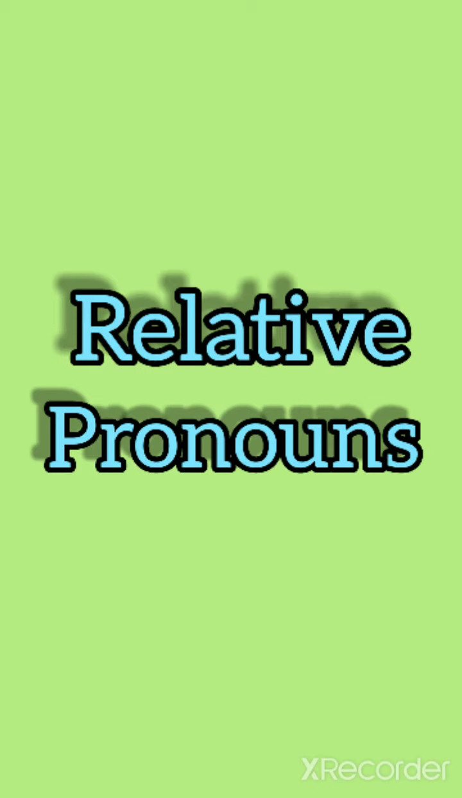Let's talk about one example. You gave me a gift. The gift was beautiful. Now we will convert this into a relative pronoun sentence: The gift that you gave me was beautiful. Here, that is relating to the gift. The gift is a type of noun, and that is relating to the gift. Now we will study relative pronouns in detail.